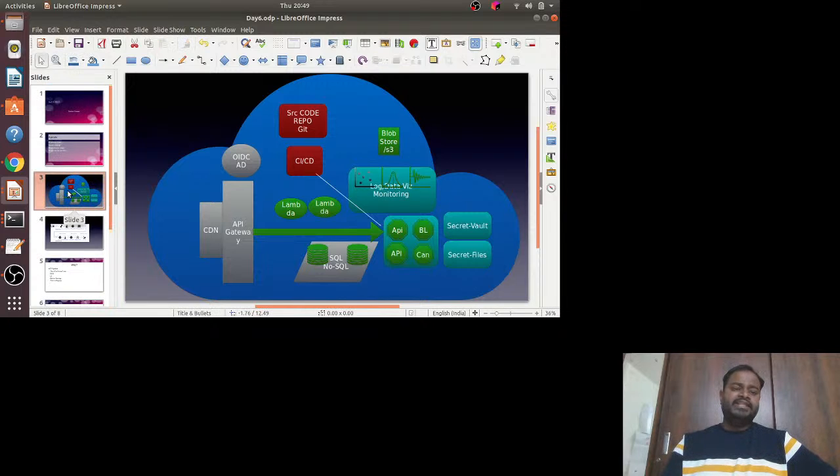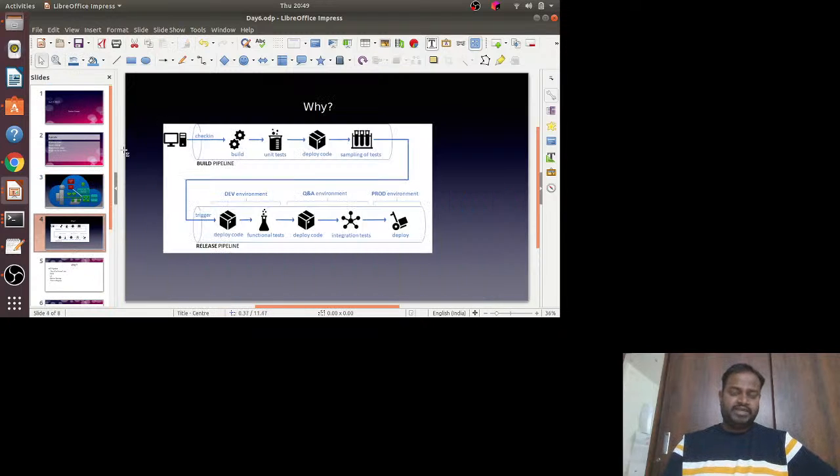Okay, again the question: why am I doing this? Why do you want to do all these things? In the CI/CD process you need to build it, unit test it, deploy code, and do the sample testing, and then build it, unit test it, and build a Docker image and push it to a Docker repository. That you have to do in the CI line.